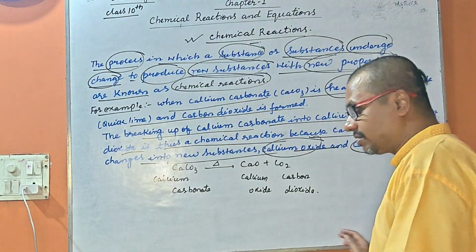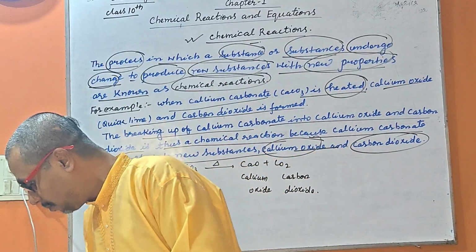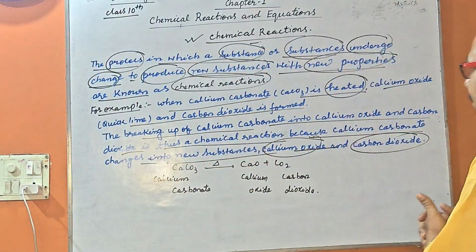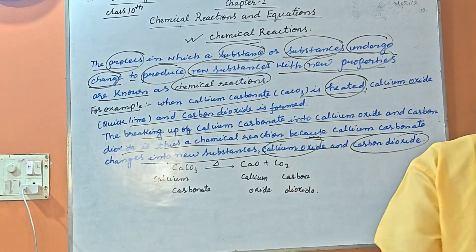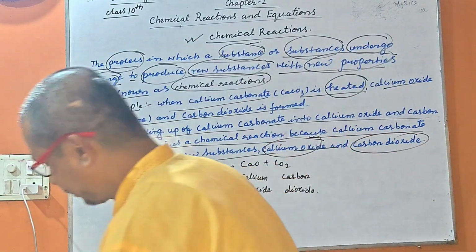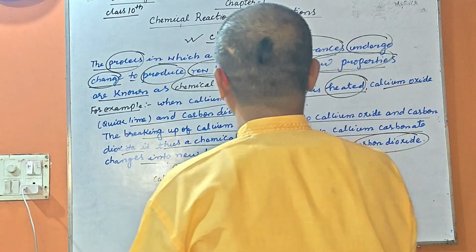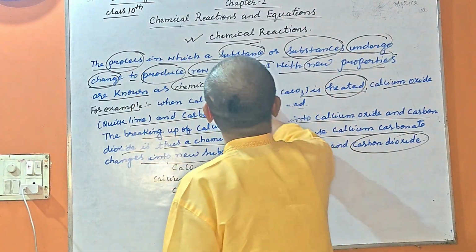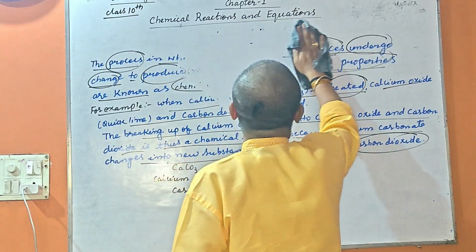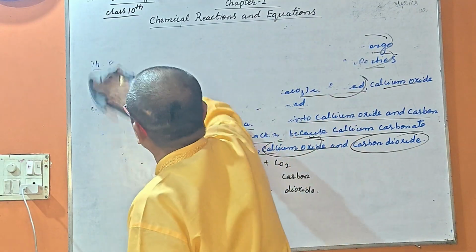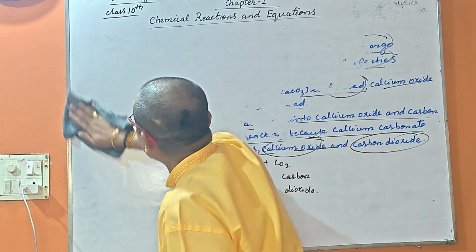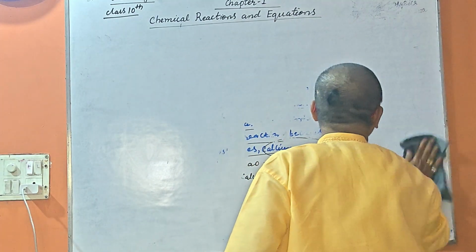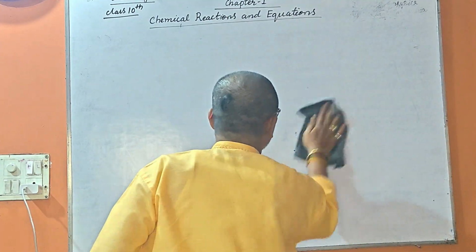So my dear student, these are the things you have to understand in a simple manner. Let us now understand the second thing: what is the reactant and what is the product during a chemical reaction. We already discussed these things in the reaction, but we don't know what the reactant and the product are.